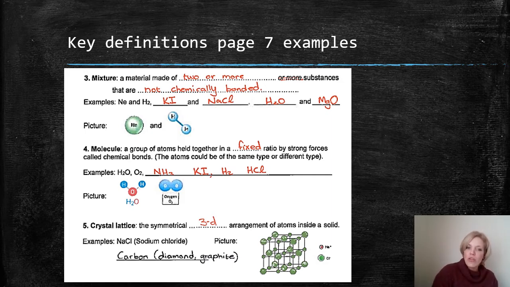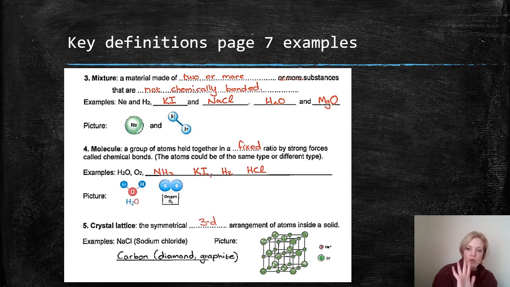For a molecule, the example here is that I could have a molecule of water, a molecule of oxygen, a molecule of potassium iodide, a molecule of hydrogen, or a molecule of hydrochloric acid. I could have a molecule of water and a molecule of sodium chloride in a mixture. That doesn't mean that there's a bond there, although water does assist in the breakdown of salt.